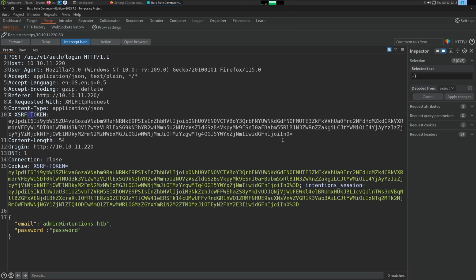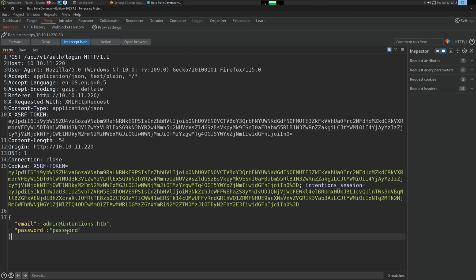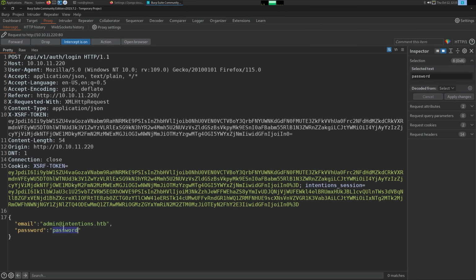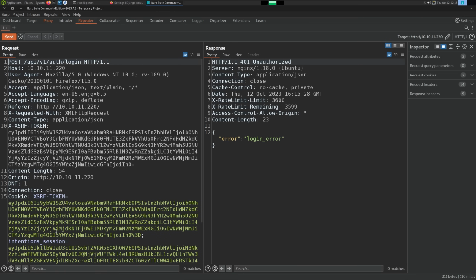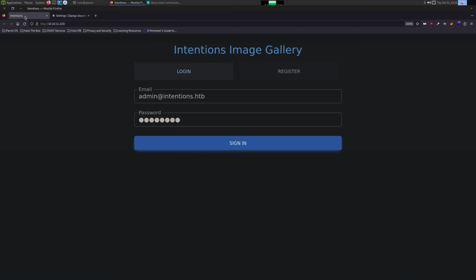So you can see this type of information does leak a lot about the backend technology. And it being Laravel means I'd probably try a lot more type juggling types of attacks if I get stuck, just because that is a common thing on Laravel API servers. But right now we're still in the enumeration phase. So send this over to Repeater. We do get a login error. So let's try registering an account and seeing what we get.